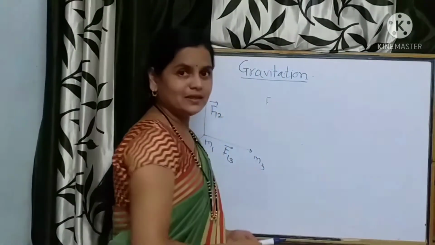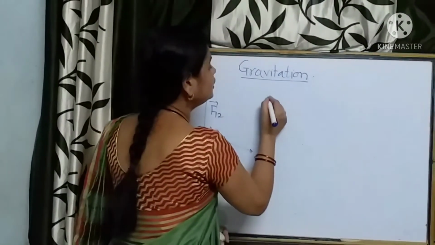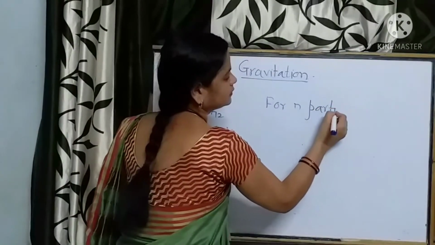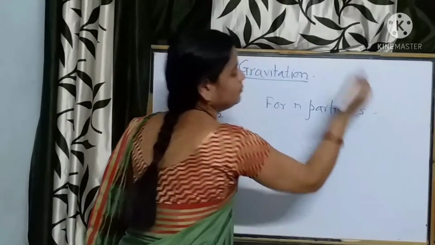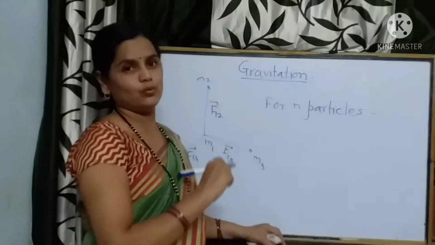then for n particles, what about the net gravitational force?